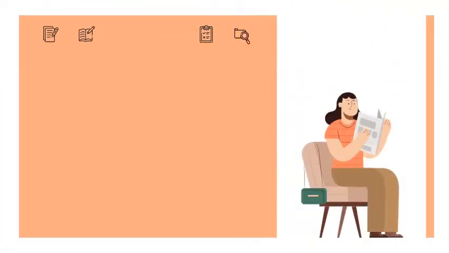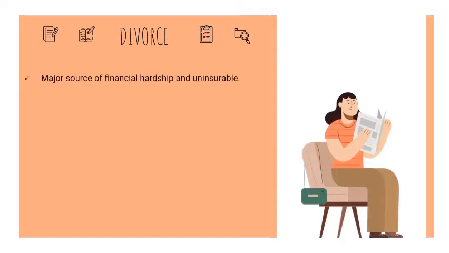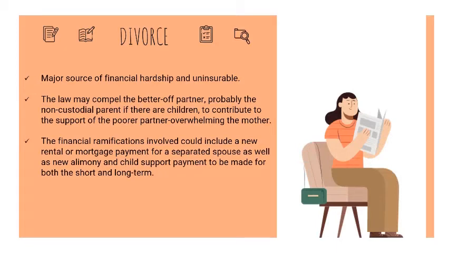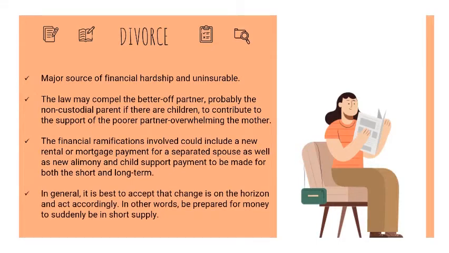First, we will talk about divorce. This is a major source of financial hardship and is uninsurable. The law may compel the better-off partner, probably the non-custodial parent if there are children, to contribute to the support of the poorer partner, overwhelmingly the mother. Besides, the financial ramifications involved could include a new rental or mortgage payment for a separated spouse as well as new alimony and child support payments to be made for both the short and long term. In general, it is best to accept that change is on the horizon and act accordingly. In other words, be prepared for money to suddenly be in short supply.